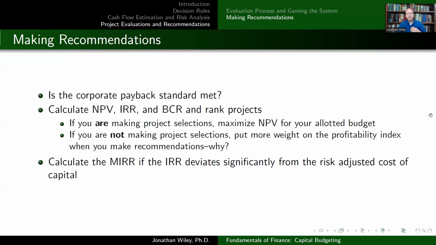On the other hand, if I am not the one making the project selections, and I'm just making recommendations, then probably we'd want to put more weight on the profitability index when you make those recommendations. The reason is that the profitability index shows your proverbial bang for your buck. In other words, how much increase in shareholder wealth, how much net present value do we get relative to the investment? Because I could have two investments that have the same net present value, but very different investment amounts. Let me give you an example. Let's suppose one project has a present value of expected future cash flows of $101 million. Initial cost is $100 million. So the net present value is $1 million.